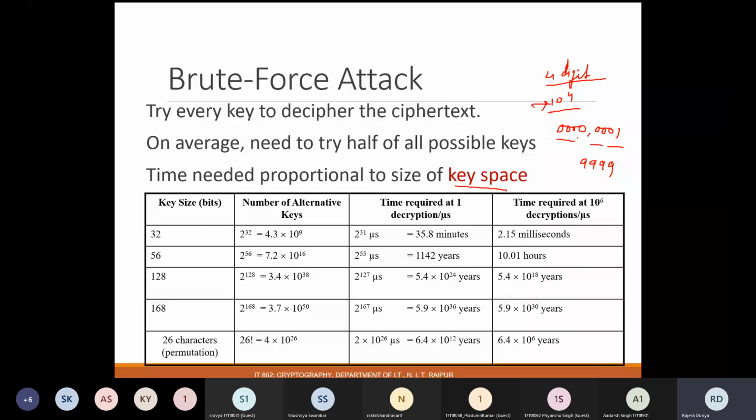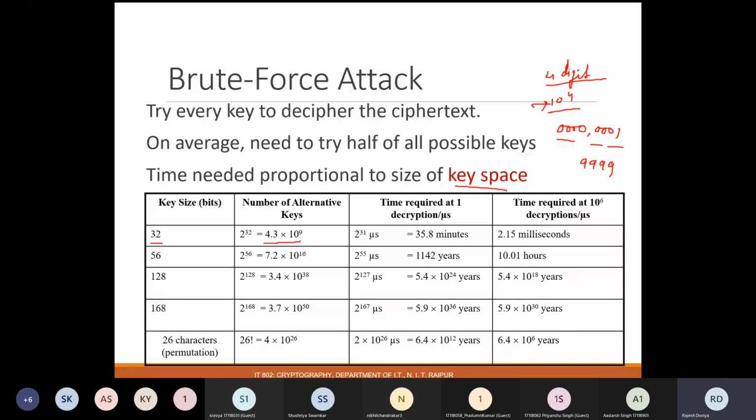Let's say we have a key size of 32-bit. In that case we will have 2 to the power 32 alternative keys. So this leaves us with these many possible keys in the key space.